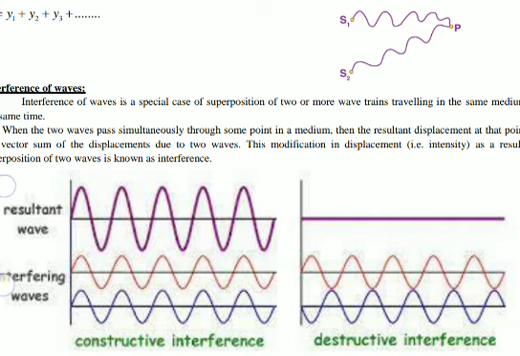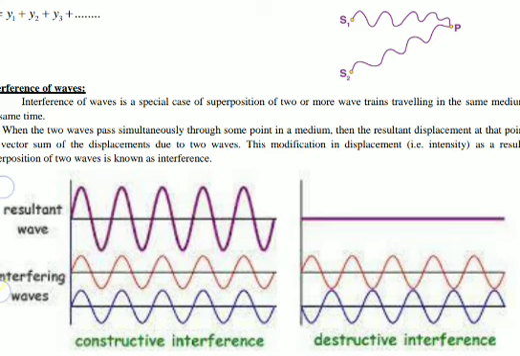Such waves are called waves with phase difference 0, because both waves have the same wavelength, same frequency, same time period. So the phase difference between these two waves is 0. In such a case, when these two waves arrive at a point simultaneously, what will happen? The crest of one wave will coincide with the crest of the other. This is called a crest, this is called a trough. The crest of one wave will coincide with the crest of the other, and the trough of one wave will coincide with the trough of the other. In such a case, the resultant displacement of the wave will be maximum.